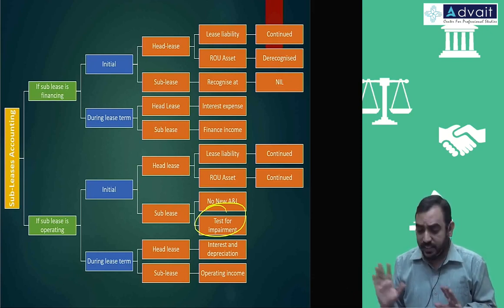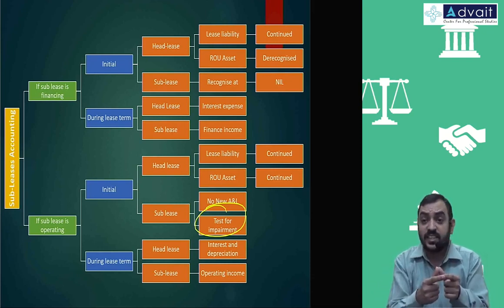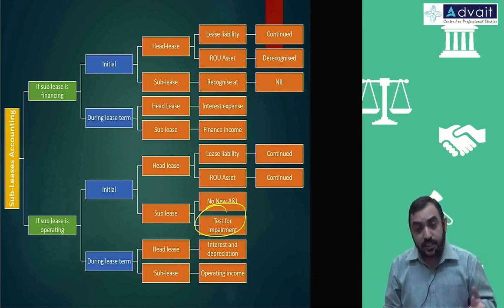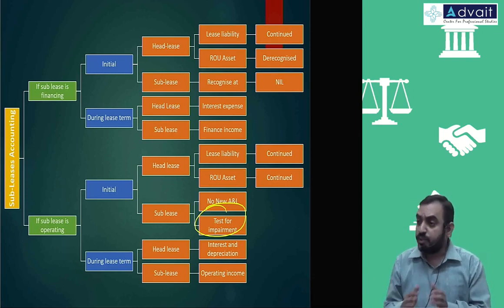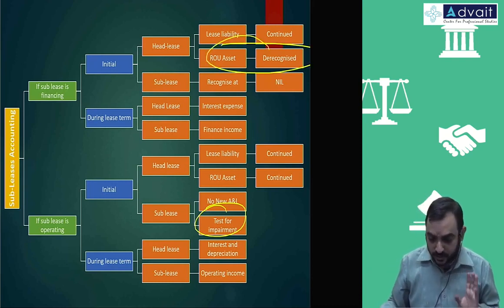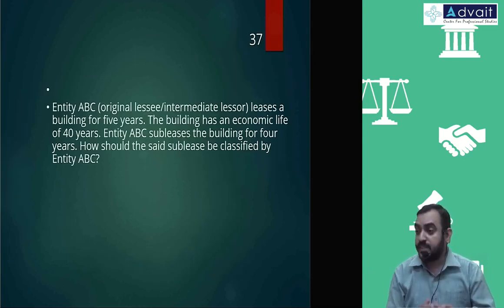Again, everything is straight only. The only point to be kept in mind is if you are giving the asset on financing lease purpose, the existing ROU asset should be de-recognized. Everything else, lease taken you account separately, lease you receive you account separately. So there is no other specific special treatment except for this ROU asset being de-recognized. We'll take a few small problems. It's not a big thing from an exam point of view also.